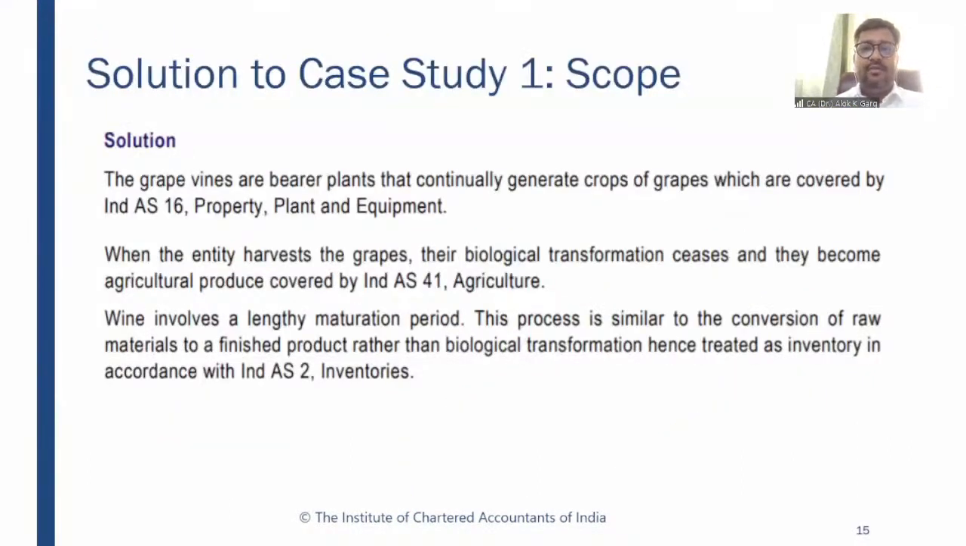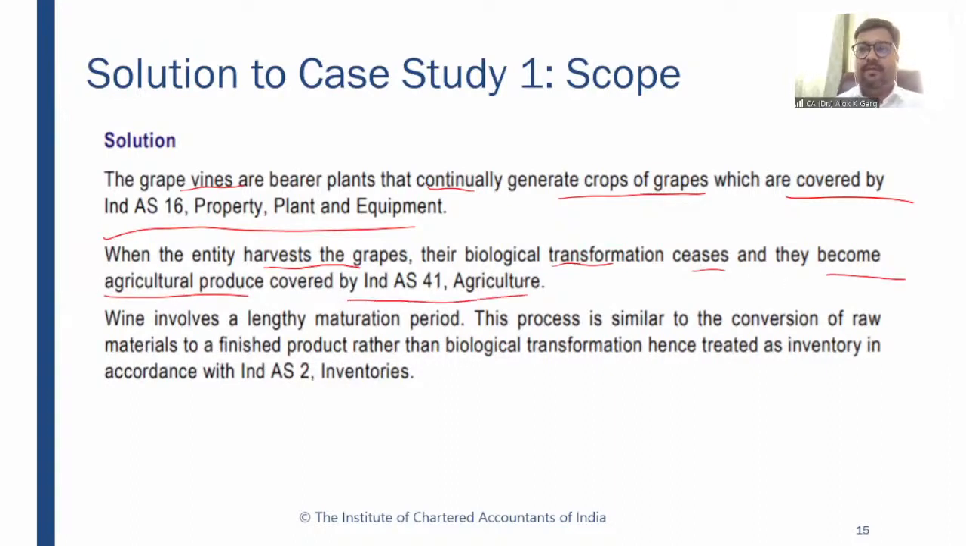So let's see the solution which is given by the institute. The grape vines are bearer plants that continually generate crops of grapes, which are covered by Ind AS 16. When the entity harvests the grapes, their biological transformation ceases and they become agricultural produce covered by Ind AS 41. Wine involves a lengthy maturation period. The process is similar to the conversion of raw material into finished product rather than biological transformation. Hence, it will be treated as inventory in accordance with Ind AS 2.